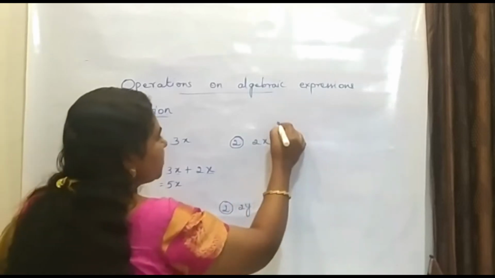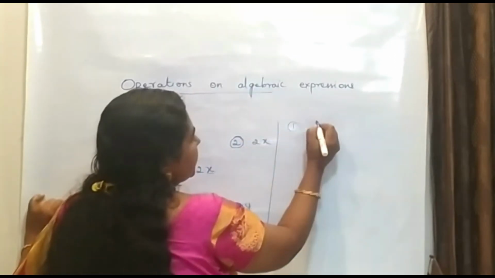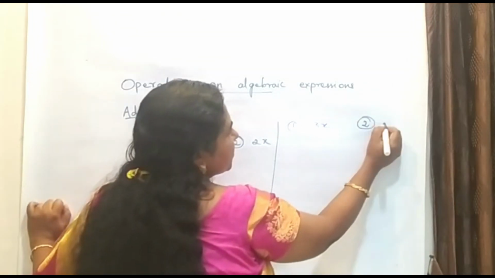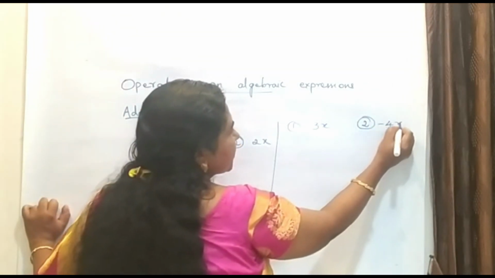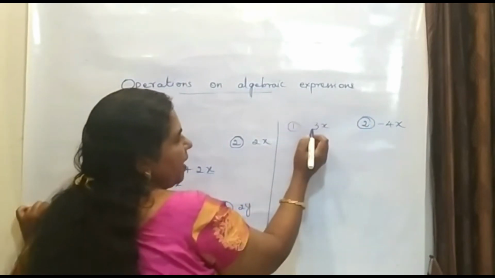Okay, now suppose we have the first term as 3x and the second term as minus 4x, and we are asked to add these two. What do we have to do?